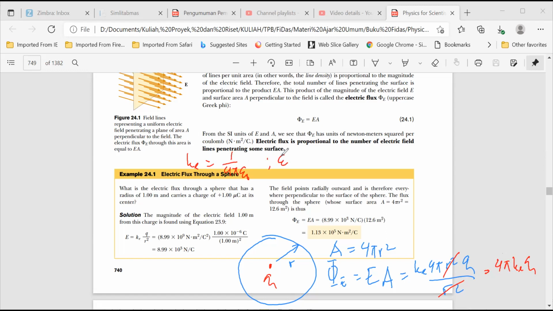This epsilon 0 is the permittivity of vacuum. So basically the flux in this case for a point particle is Q over epsilon 0.